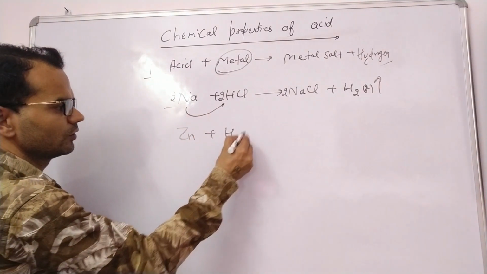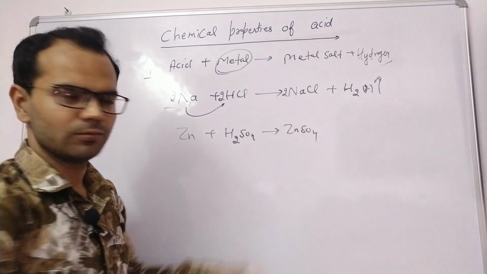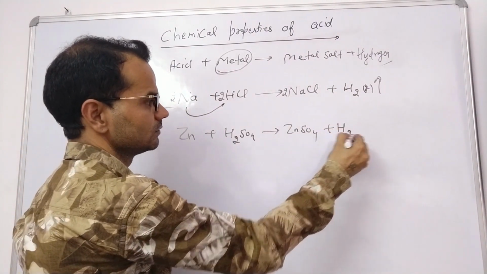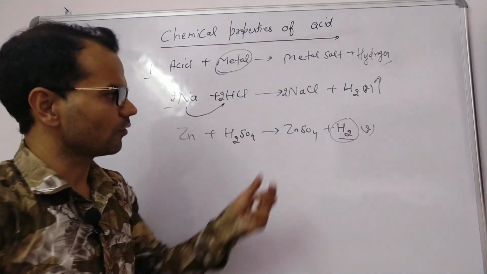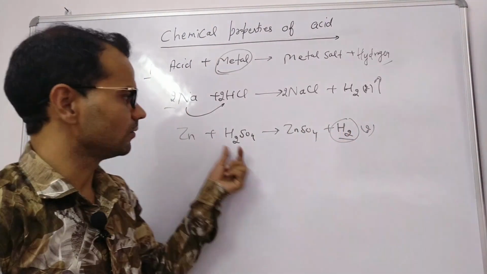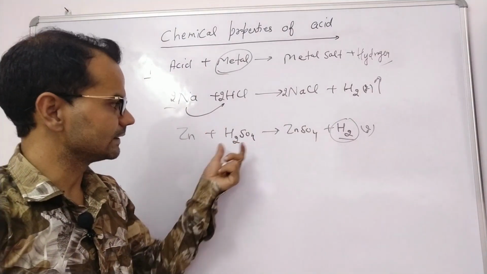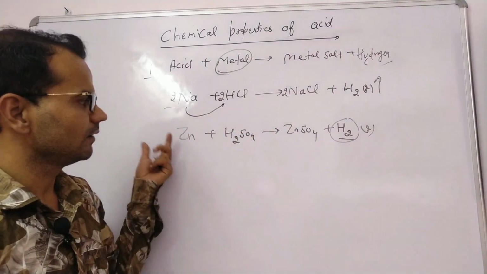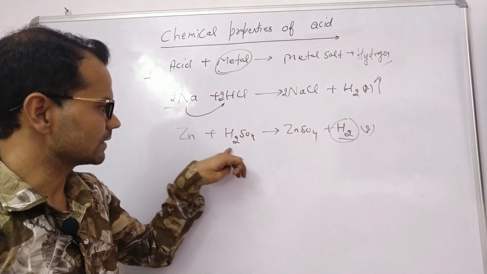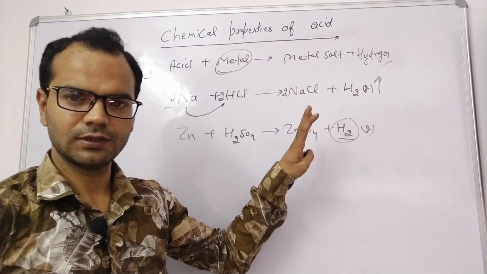Zinc plus sulfuric acid H2SO4 to give zinc sulfate plus hydrogen. Again hydrogen gas is released. From where does this hydrogen come? It comes from acid. A question may ask, how will you prove that acid contains hydrogen? So simply react acid with metal. Metal will displace hydrogen and hydrogen gas will be released. Clear?